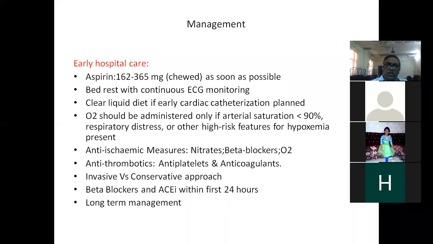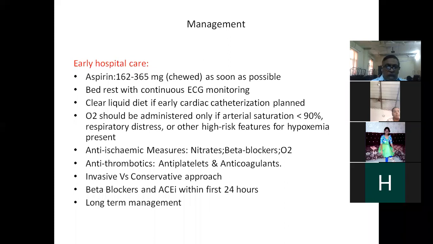So prasugrel is not advisable because of the high bleeding risk in people less than 60 kg in weight or more than 75 years of age. Whereas ticagrelor can be given. It should be given as 180 milligrams on day one, followed by 90 milligrams BD continuously for 1 year. It's quite a costly proposition.